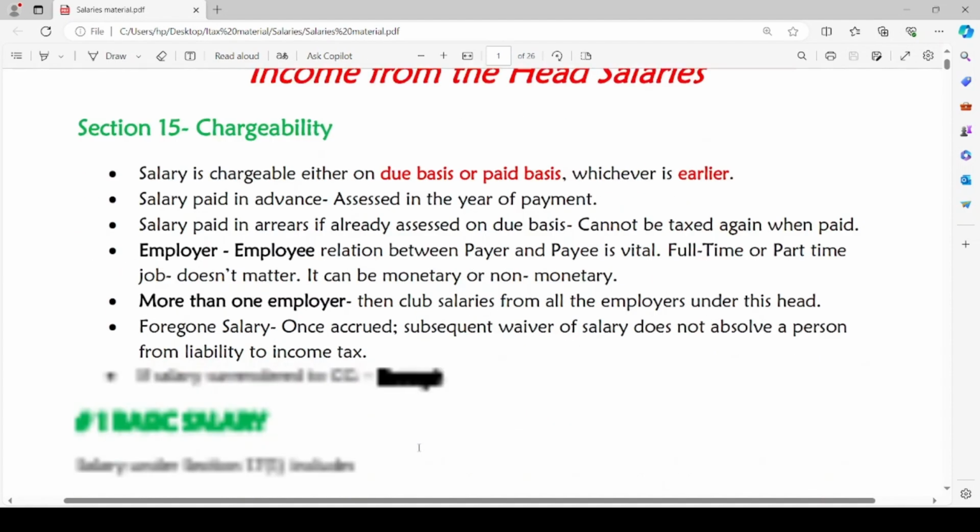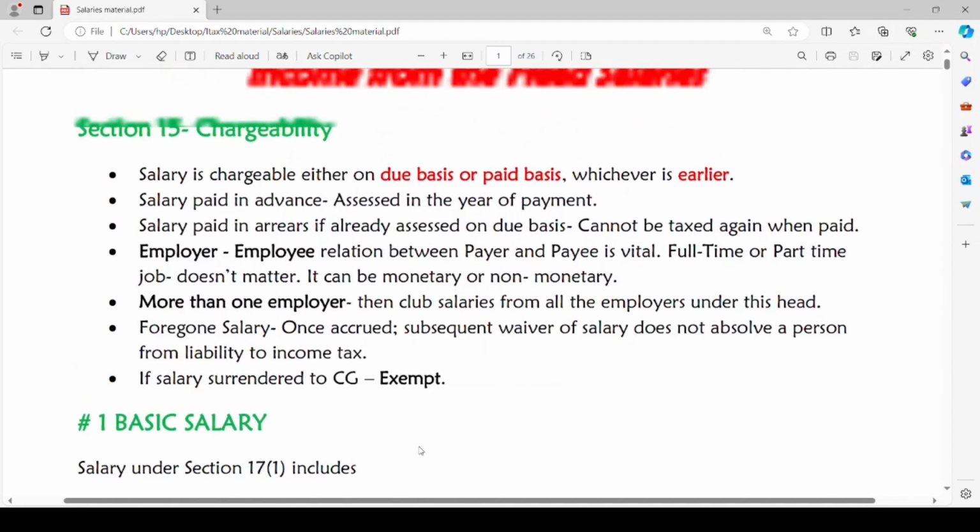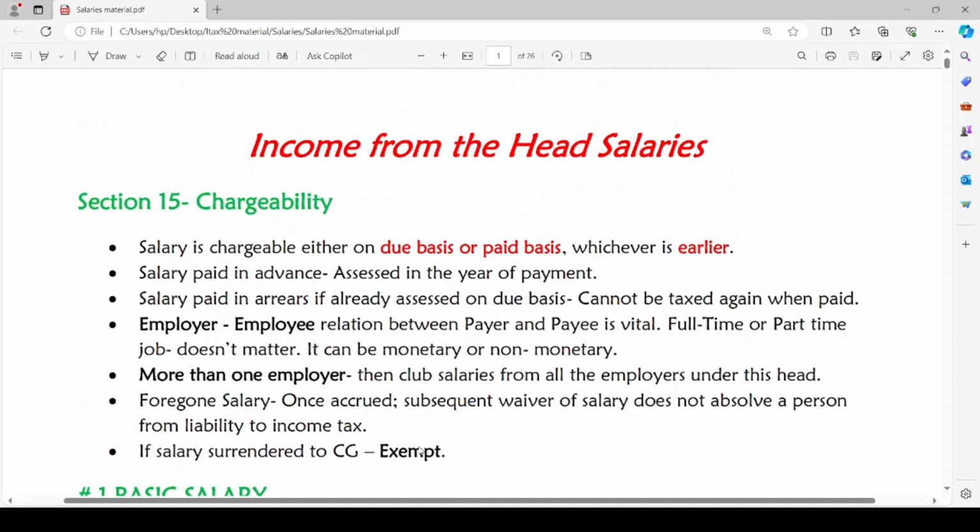First, we know that for every head of income, there is one section which is charging section. For the income from the head salaries, the charging section is section 15. There are few points which we have to know regarding the salaries. The first point is salary is chargeable either on due basis or paid basis, whichever is earlier.